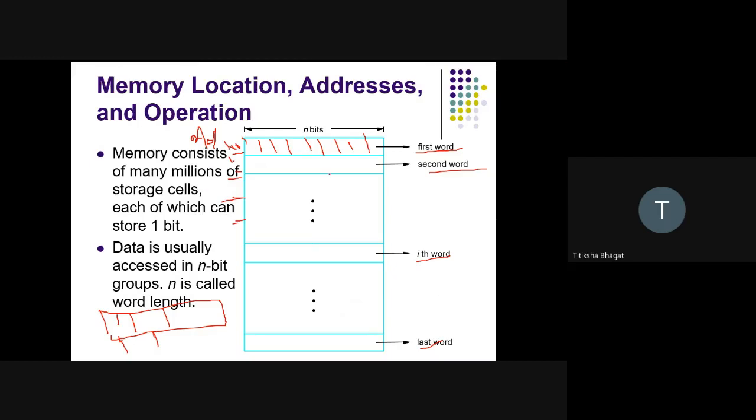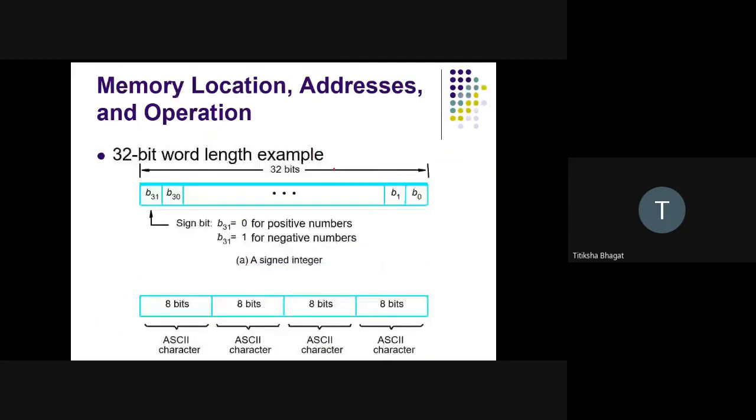So now we understood that each word has an address and each word has a group of bits. Here we have an example of 32-bit word length, starting from B0, B1 up to B30, B31. But these memories are always called byte addressable.